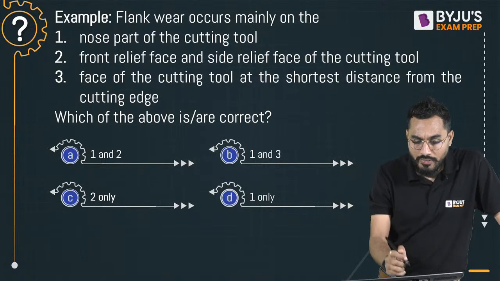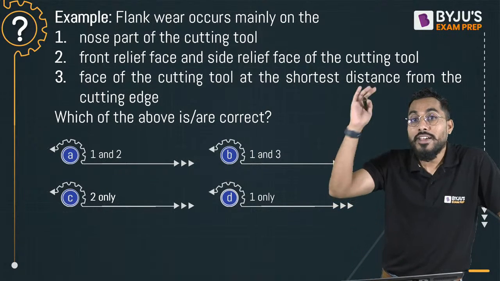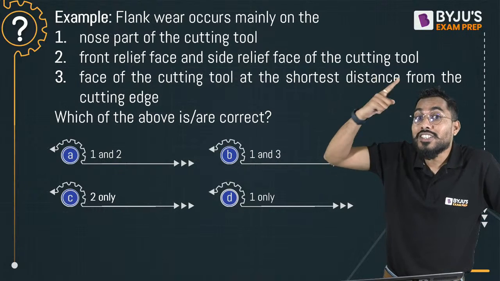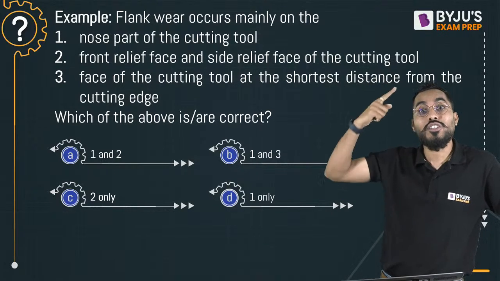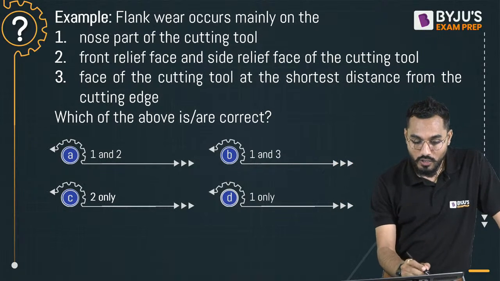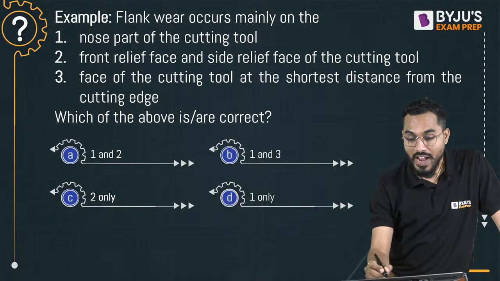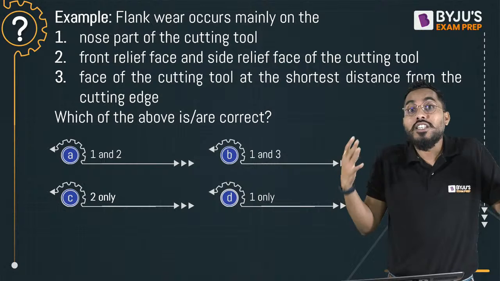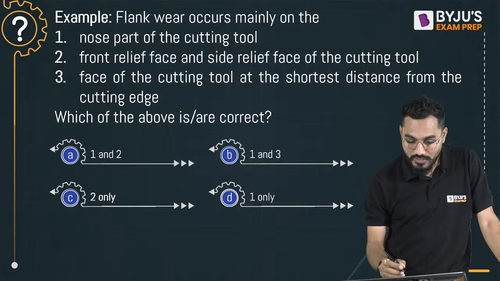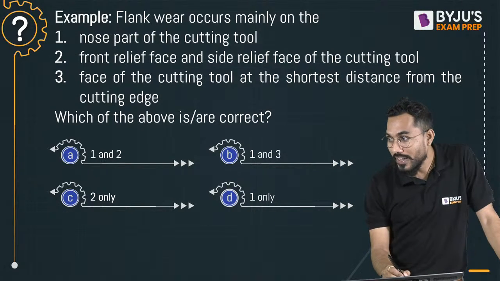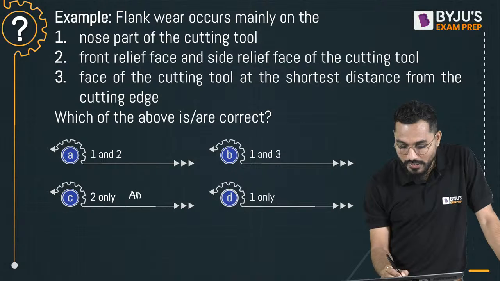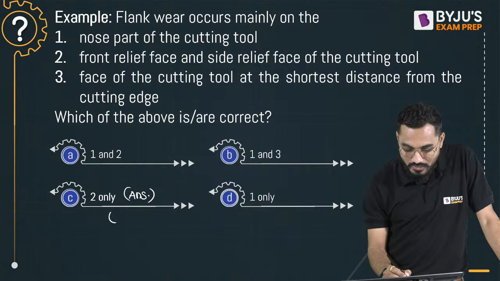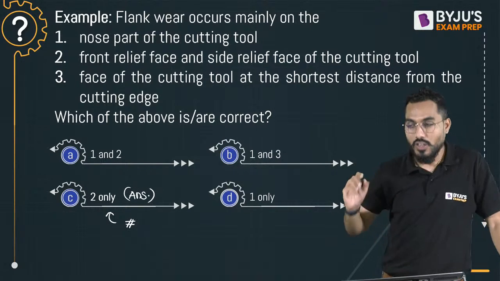The options: nose part of the tool, no. Face of the cutting tool, not the face. On the face is crater wear, the face is the rake face. But the second option, front relief face and side relief face. Relief is nothing but clearance, the clearance face, that is the flank face. So only 2 is the correct answer. This is a $1 million answer.